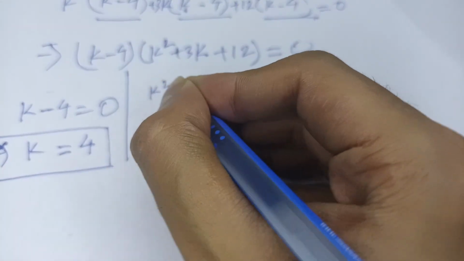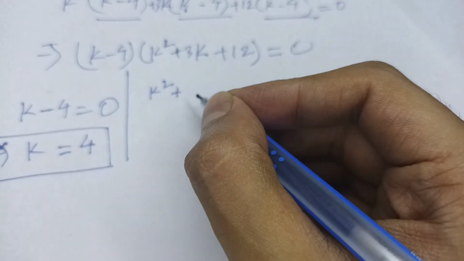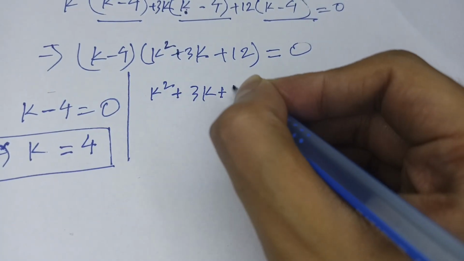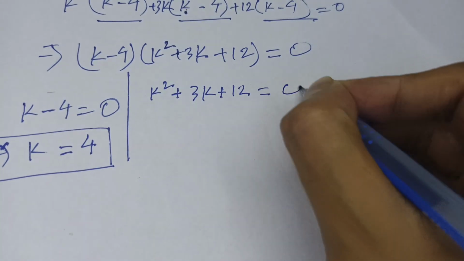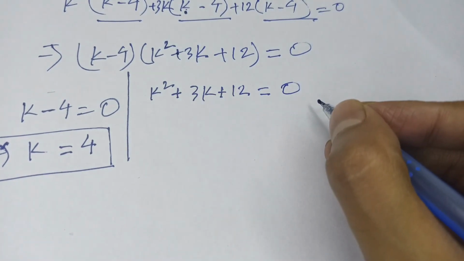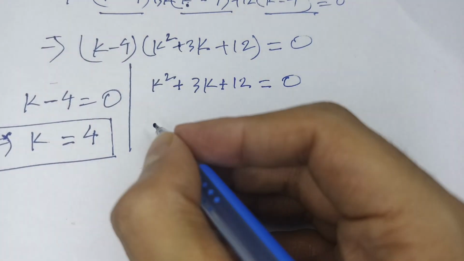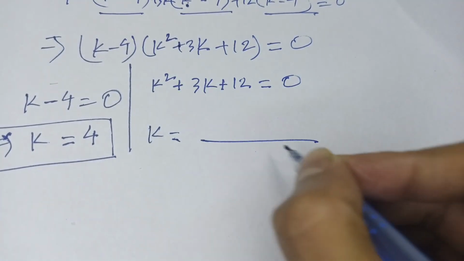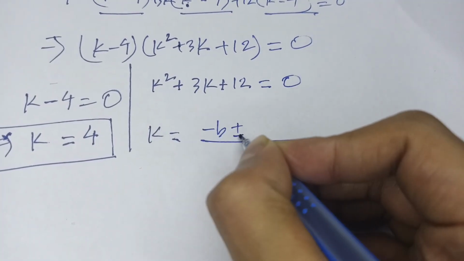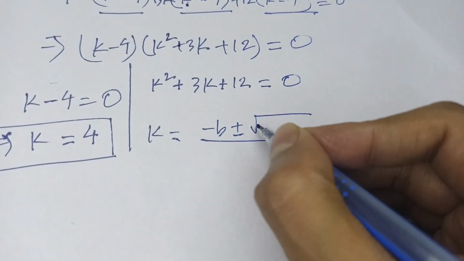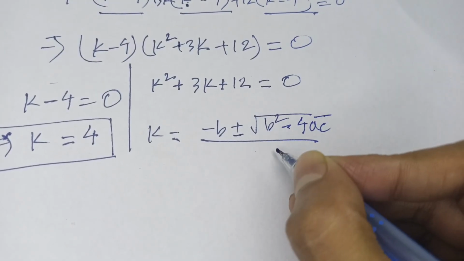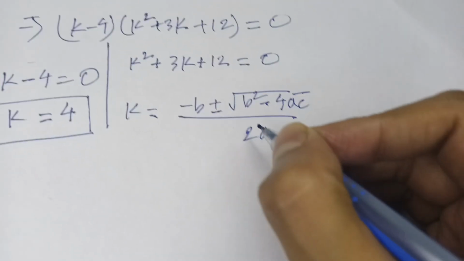Here k square plus 3k plus 12 is equal to 0. This is a quadratic equation. We know the quadratic formula: k is equal to minus b plus minus root over b square minus 4ac, divided by twice a.